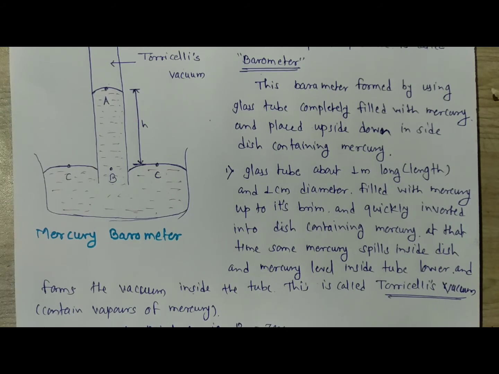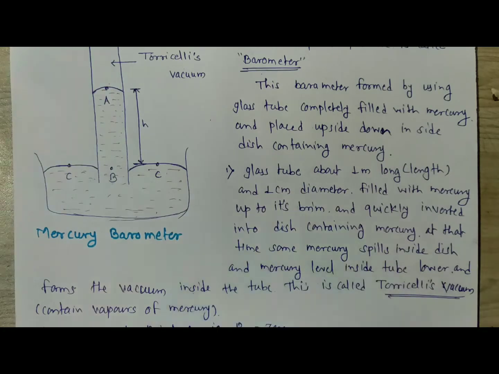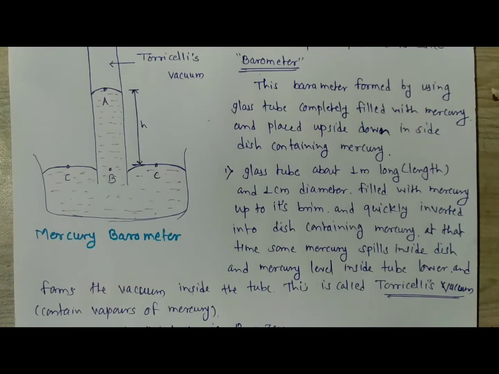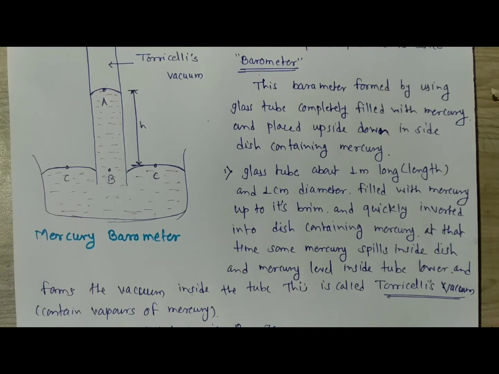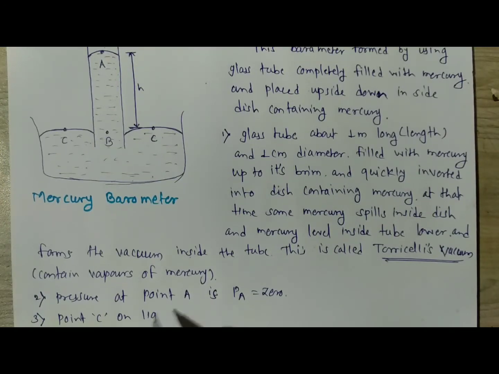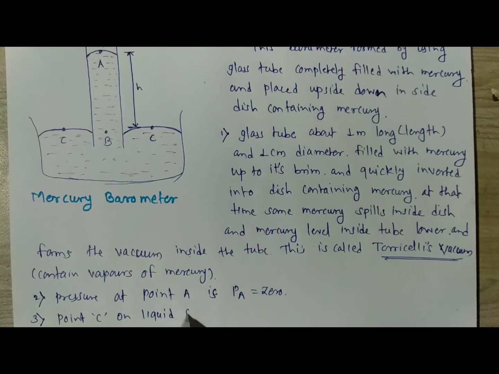is equal to 0, because there will be a vacuum at the upper end of the mercury inside the tube. Now consider the point C, and here we have to take point C on the liquid surface,